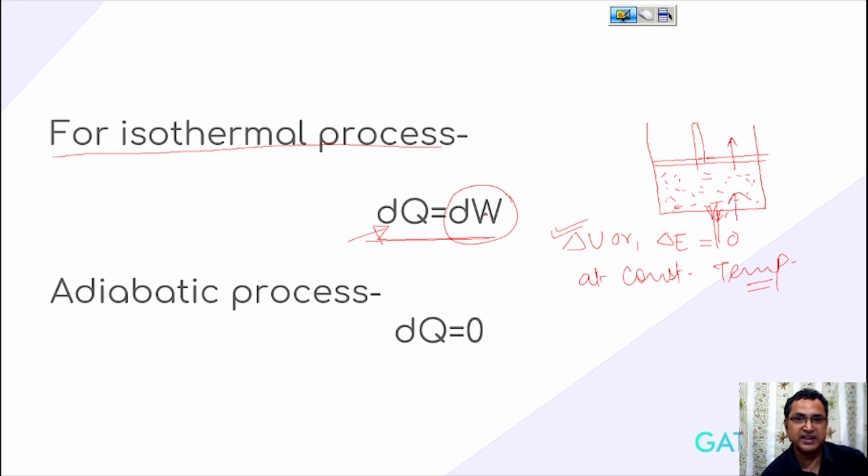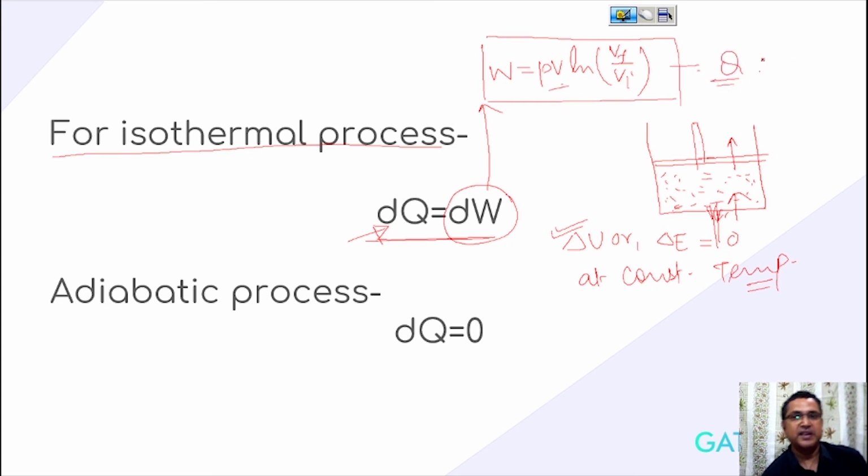And what is the work in an isothermal process? The work in an isothermal process, as we have already calculated, is PV ln of Vf upon Vi, where Vf is the final volume, Vi is the initial volume, and PV at any time we can take. So this is the amount of work, and this amount of work is equal to the heat transfer also. And this is at isothermal process.